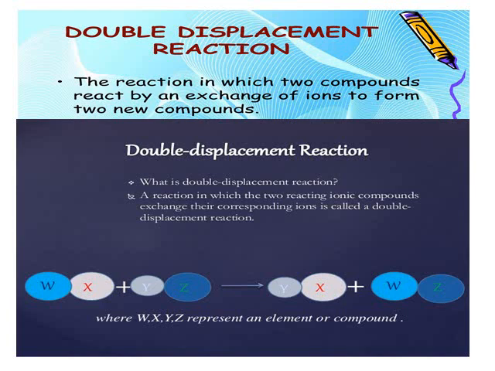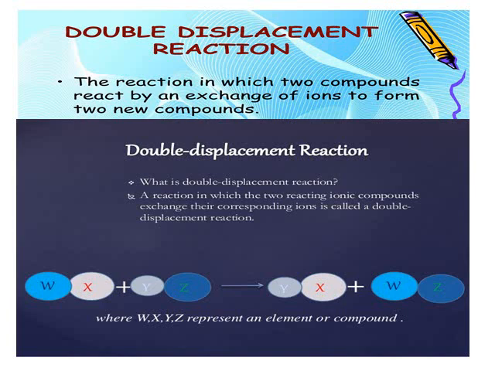Now see, after the reaction, Y combines with X. So the X, previously it is combined with W, and after the reaction it is combined with Y. Similarly, you see Z. Previously, before reaction, it is combined with Y. Now, after the reaction, it is combining with W. Therefore, there is an exchange of ions between the two types of compounds.